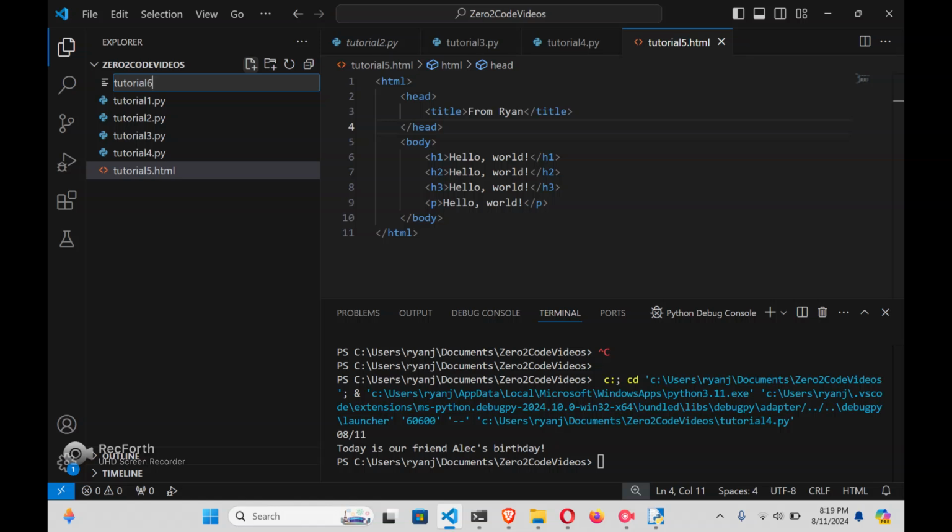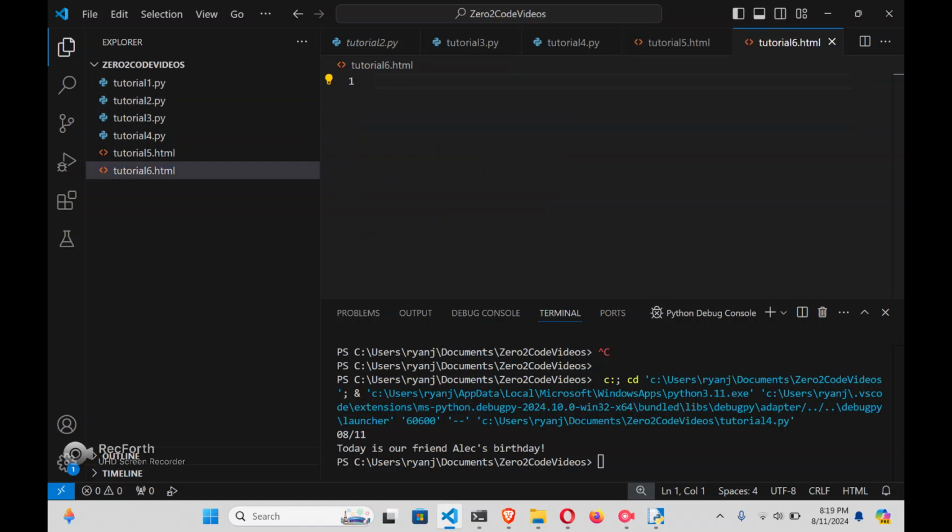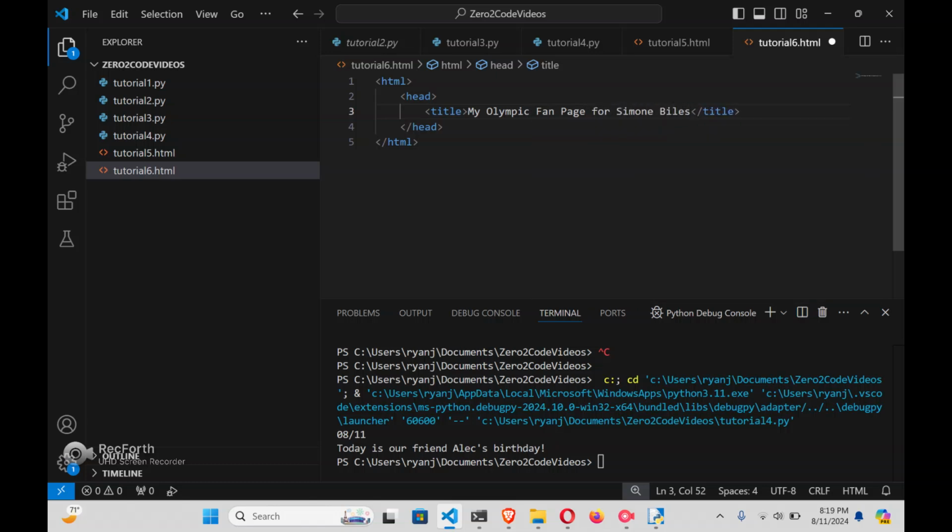And we don't have to call these index, by the way. As long as we click on them, our computer will interpret them as HTML. So we're going to start out again with some HTML, a head, and we'll title this My Olympic Fan Page for Simone Biles. And in our body,